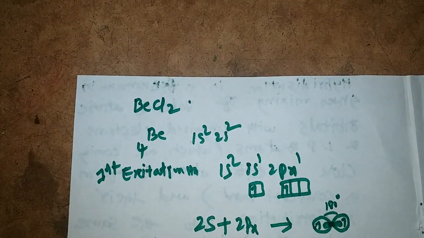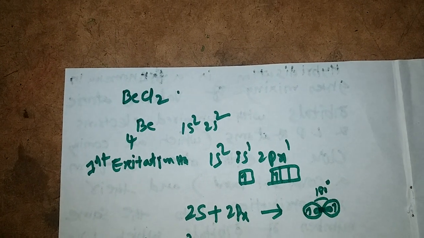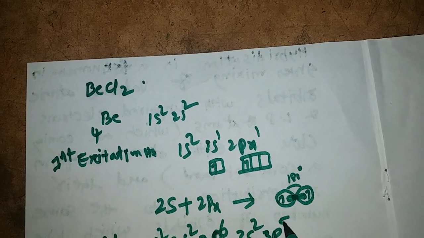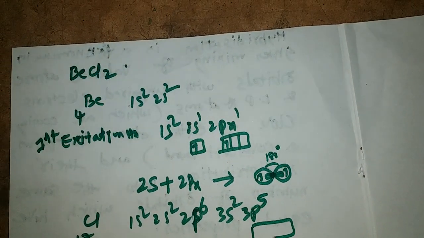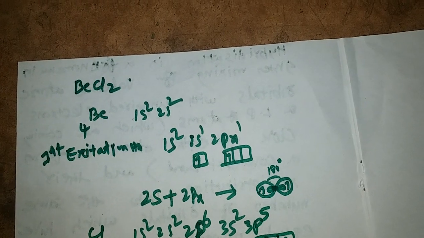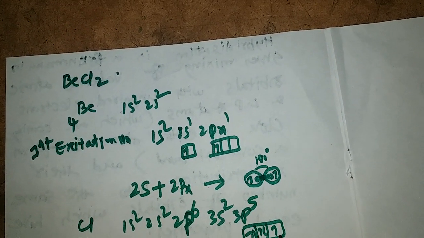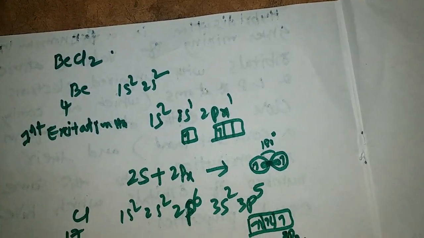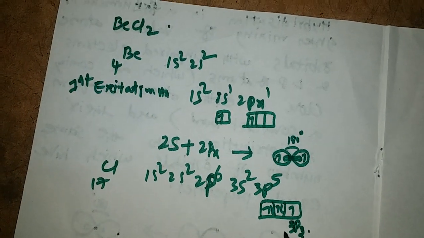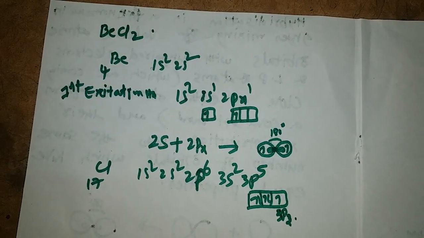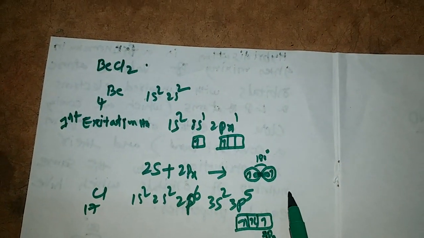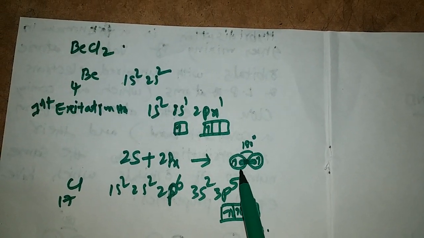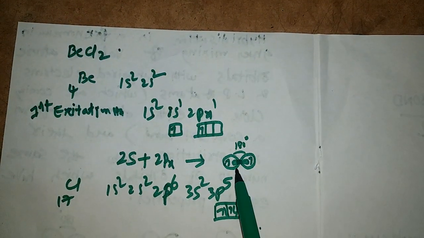Coming to chlorine, atomic number 17, it has an unpaired electron in its 3pz. Why? Because 1s2, 2s2, 2p6, 3s2, 3p5. If you write this out, the sixth electron is not there, so the electron present in 3pz is unpaired. Thus the 3pz orbital of each chlorine will overlap with an sp hybridized orbital of beryllium.